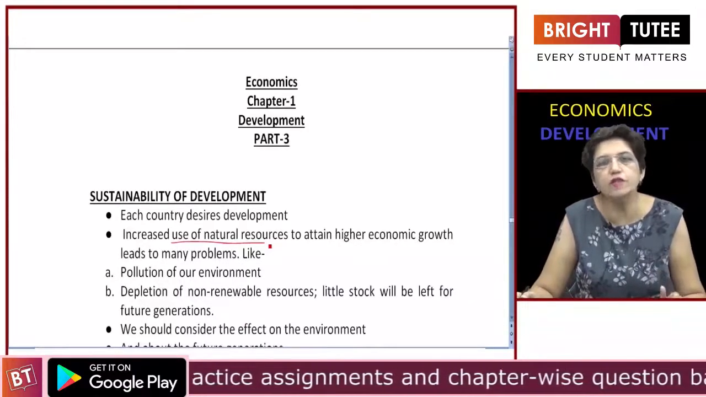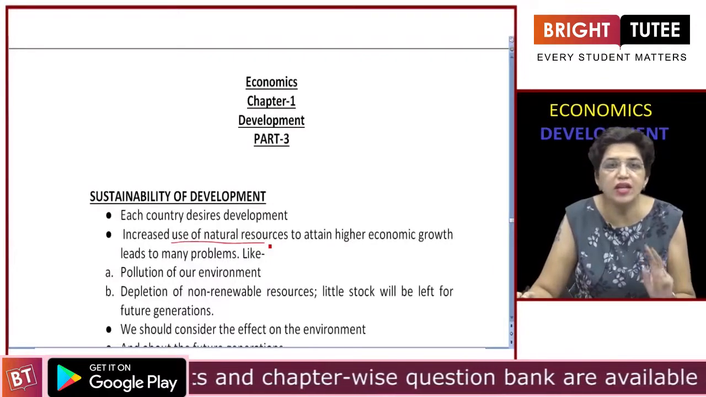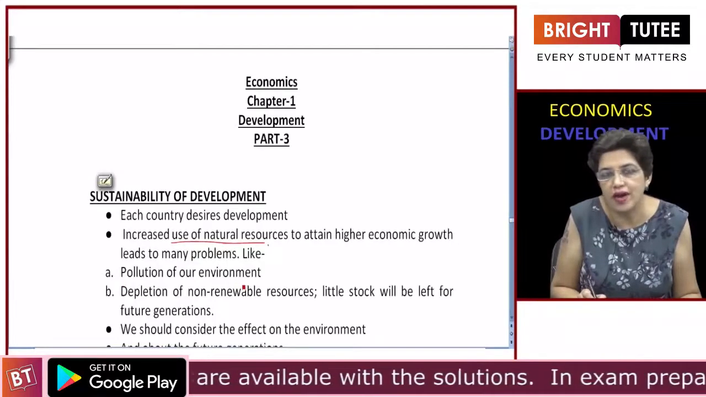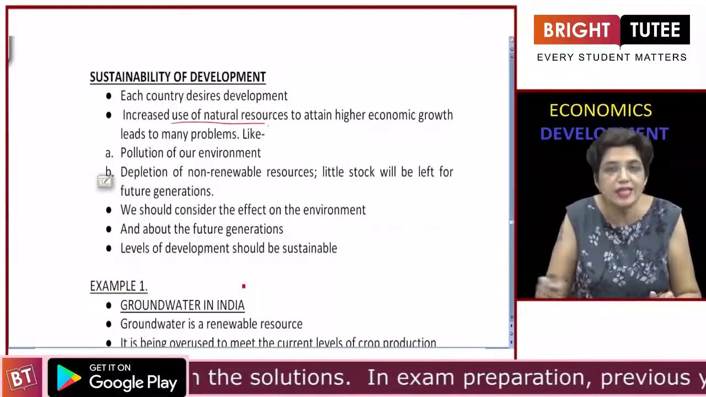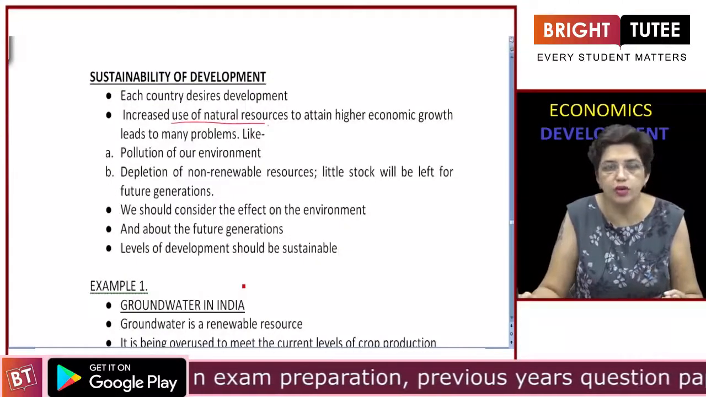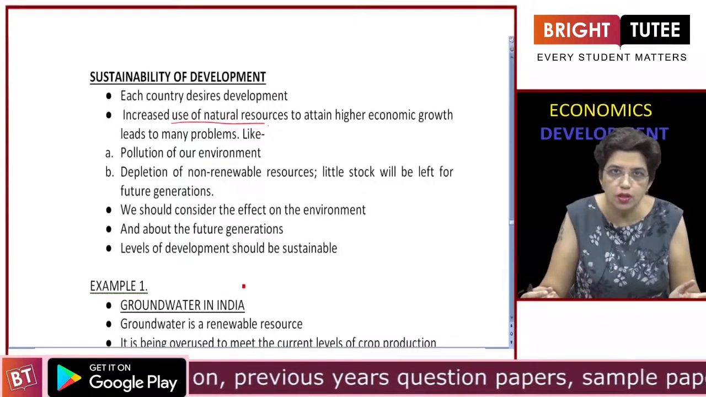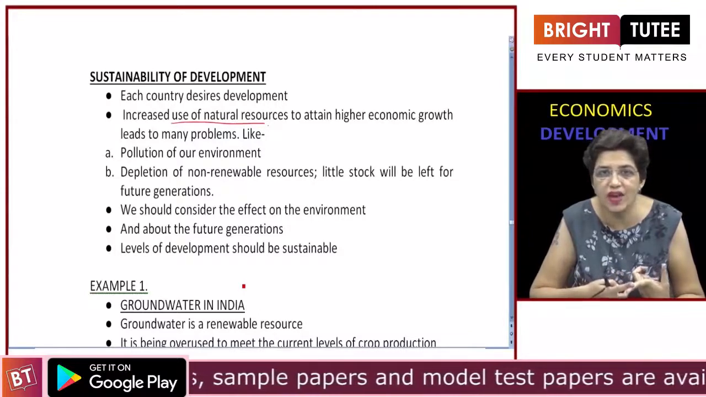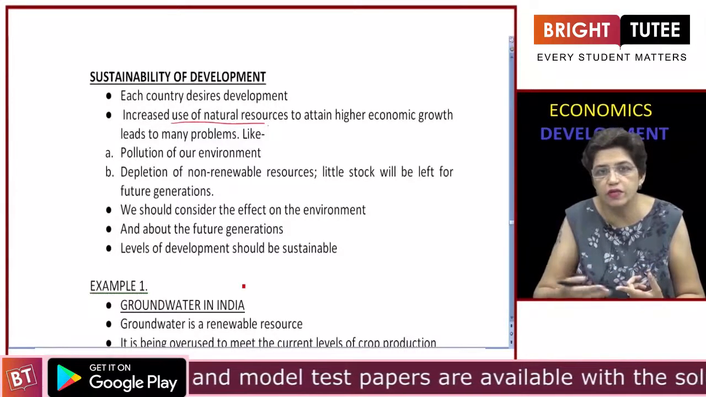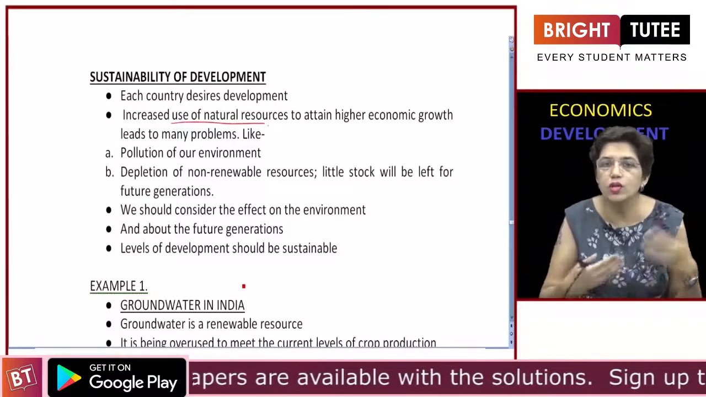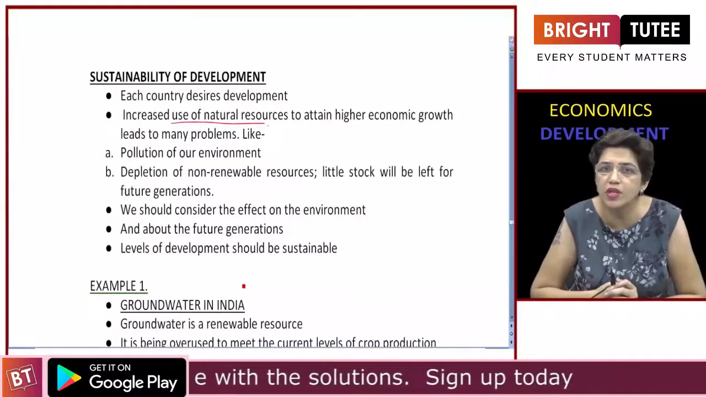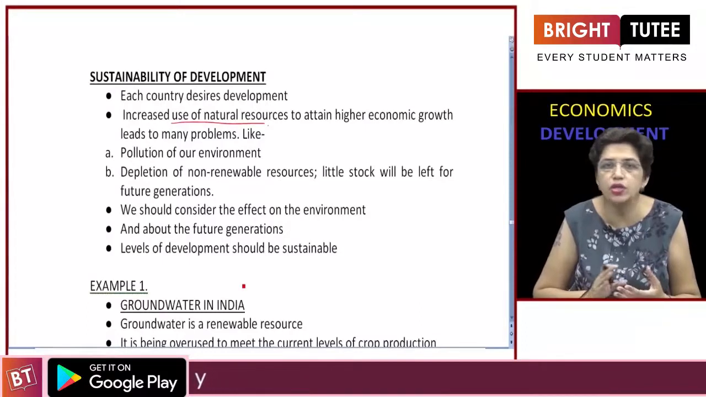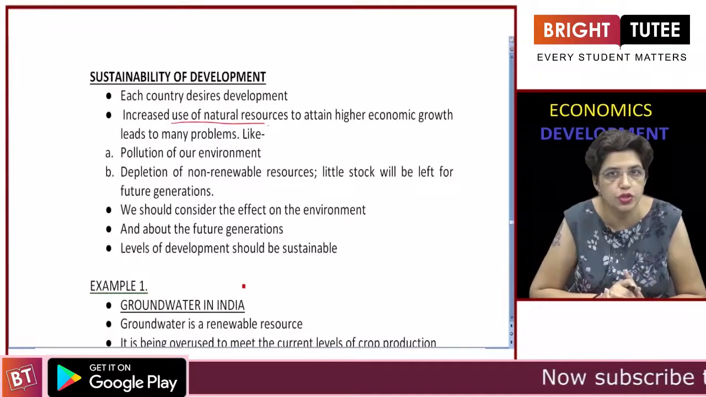But this excessive use of natural resources is creating two main problems. First one is the pollution of our environment. For example, if there are more vehicles on the road, that means more smoke. Even if there are more industries, there will be more industrial waste which will be dumped into either rivers or on the land, and more smoke exhaust from the industries. So all this is leading to air pollution, water pollution and land pollution.